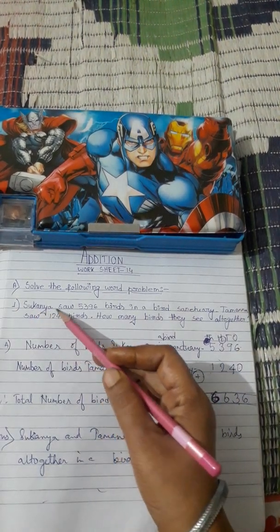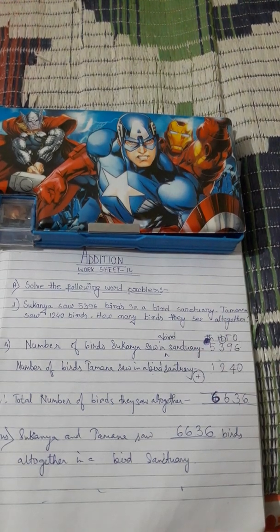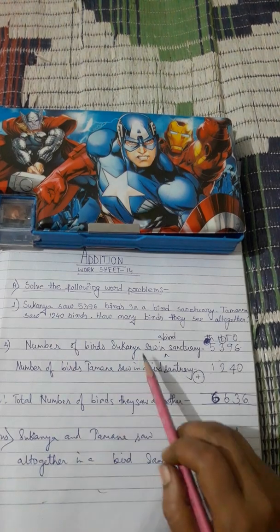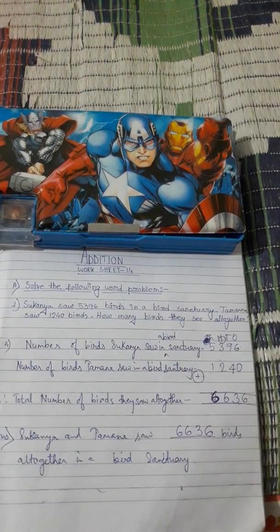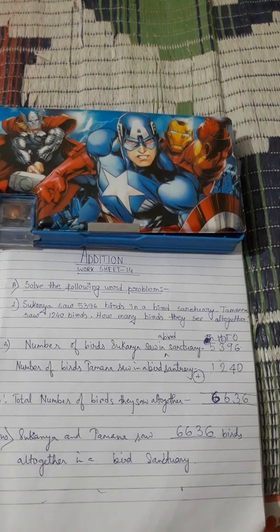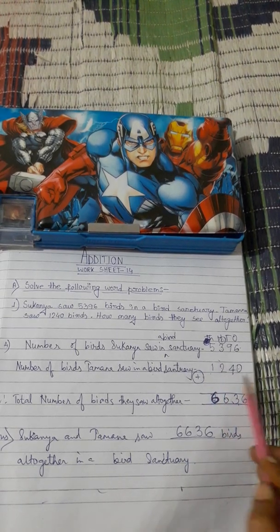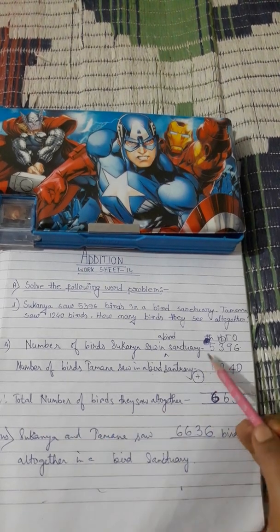First, Sukanya saw so many birds in a bird sanctuary. Tamanna saw so many birds in the bird sanctuary. And now the question is asked: how many birds did they see altogether? So the first step you have to write down: number of birds Sukanya saw in a bird sanctuary is 5,396. Next step, number of birds Tamanna saw in a bird sanctuary is 1,240. Then you have to add these two numbers.